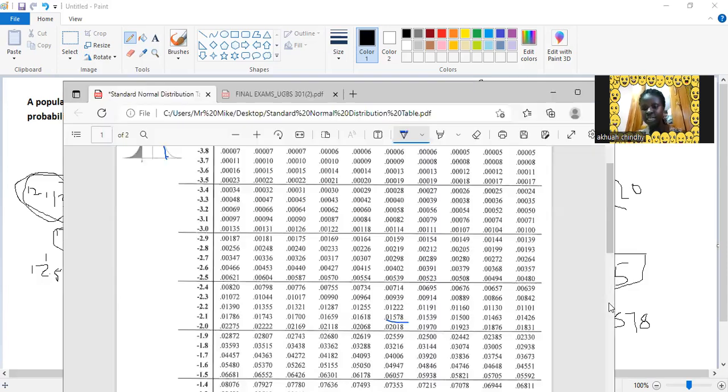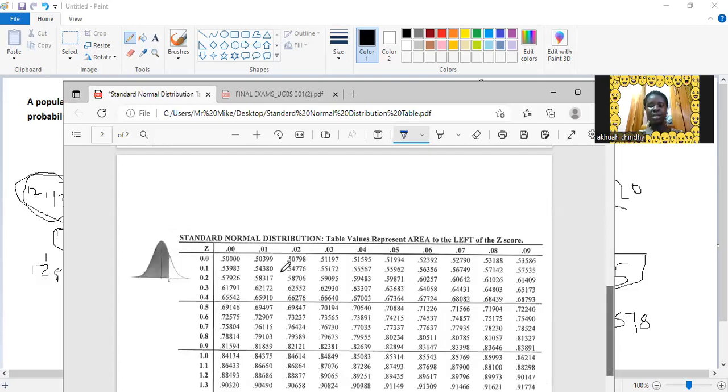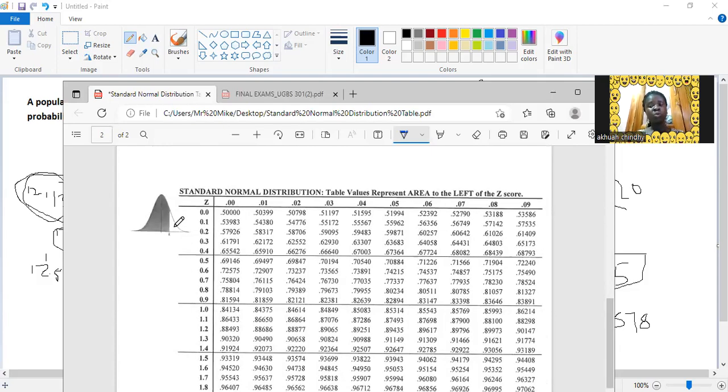So now this is our positive table. And we are interested in this side. That's what our question demands, this side. But this table gives us this entire side. So whatever figure you get here is within this area, not this area. We know the sum of probability is equal to 1. So if I know one particular area and I want the other side, I'll subtract from 1, right? We want this side, but what we get here is giving us this side. So whatever we read from here, we subtract from 1 to get whatever is here.